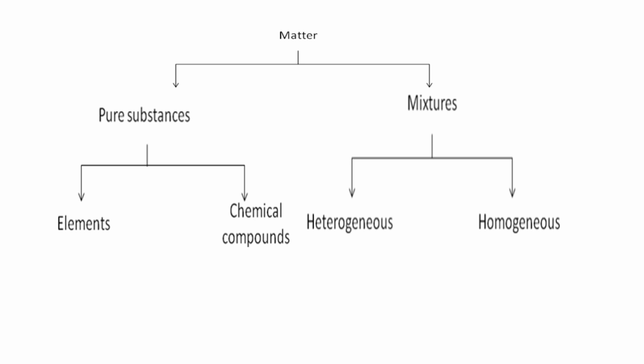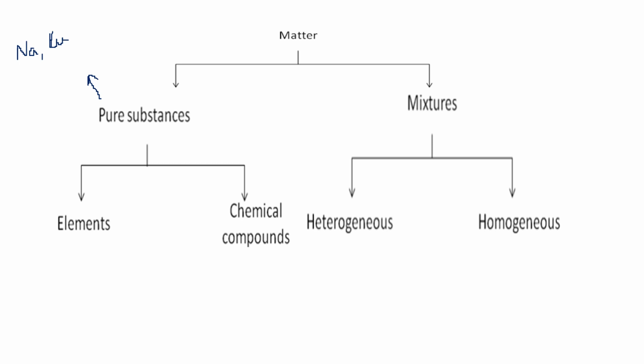For pure substance, for example, if you take a sodium piece, that is made up of all Na atoms. It's a pure substance. Suppose you take a copper piece, that is made up of all copper atoms.